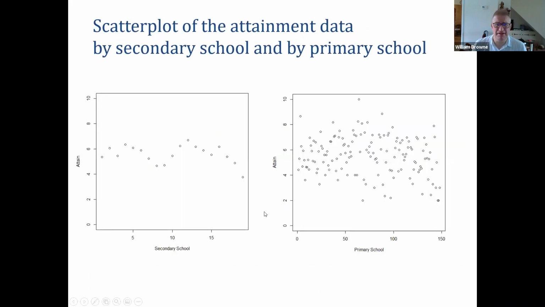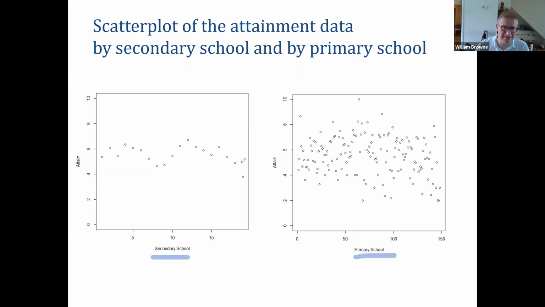Let's just do some preliminary looking at the data set. What I've done here is work out the average attainment score for each higher level unit. On the left-hand side here, we have the secondary schools. On the right-hand side, the primary schools.